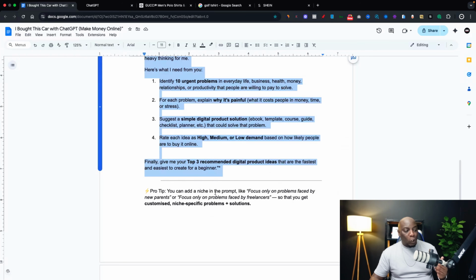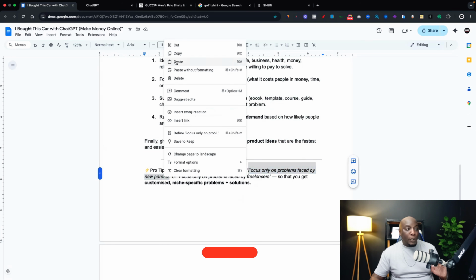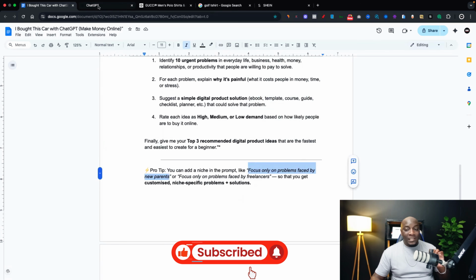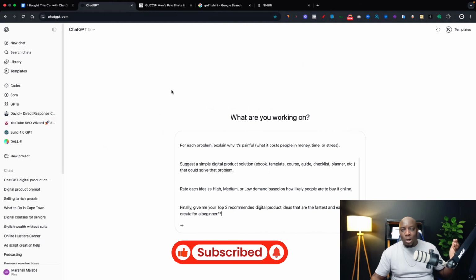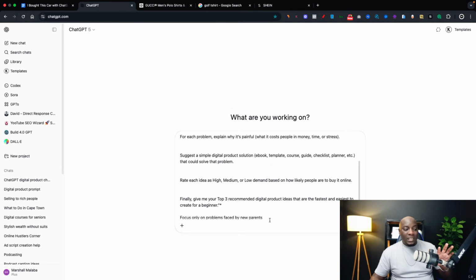And also on that document, you notice here at the bottom, I mentioned there's a pro tip. You can add a niche in the prompt. For example, focus only on problems faced by new parents. In this case, I'm just going to copy this part, but you don't have to copy it. You just simply put your niche. For example, if you're a doctor, you can say you're a doctor, or you're a teacher, you're a lawyer, whatever it is, you can just put those instructions there. But I'm just going to say problems faced by new parents because I want to create a digital product specifically for new parents. I just press enter.